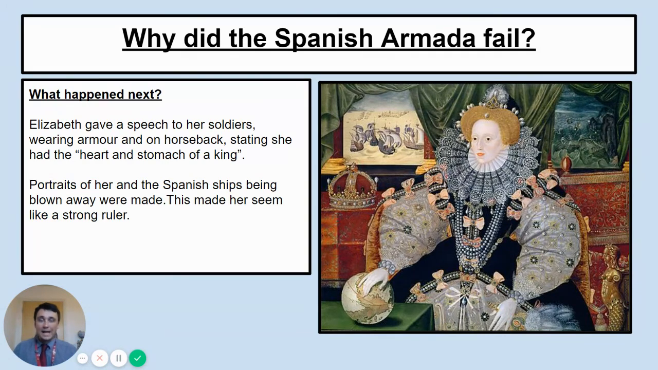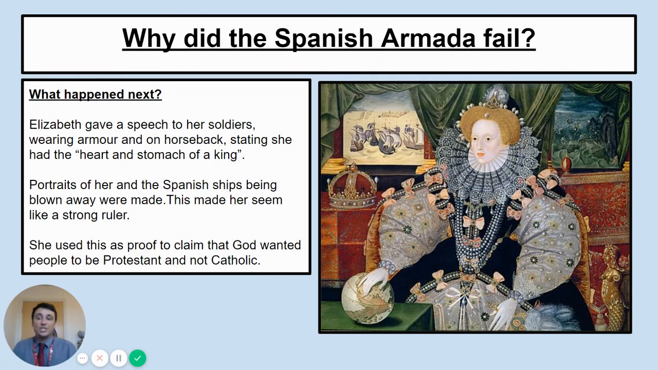And after the Armada failed, portraits were made of her. And if you look in the background of this portrait, you can see the Spanish ships on the right-hand side being blown against the rocks in the storm. It made her seem like a strong ruler. She was the person who would stop the strongest country in the world. And she used this as proof to claim that God wanted people to be Protestant, not Catholic. She said that God blew and the ships scattered.